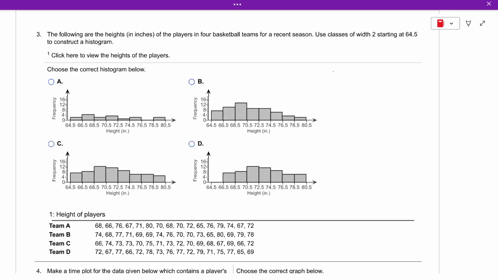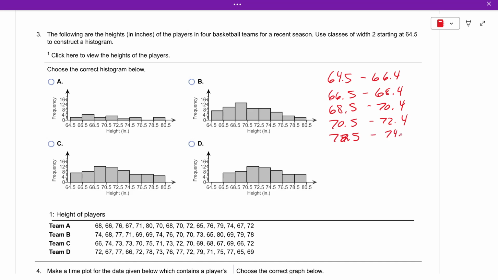So you start at 64.5 and you go to 66.4. Then you go 66.5 to 68.4. And then you go 68.5 to 70.4. Then 70.5 to 72.4. Then 72.5 to 74.4.